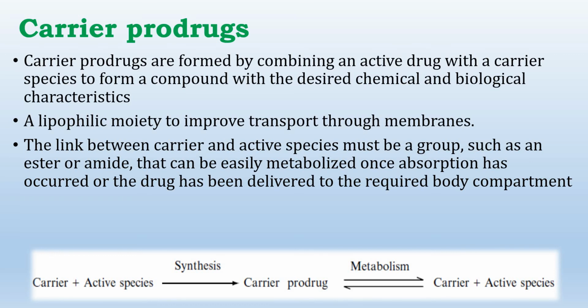A lipophilic moiety improves transport through membranes. The link between carrier and active species must be a group, such as an ester or amide, that can be easily metabolized once absorption has occurred or the drug has been delivered to the required body compartment. Here we can see the carrier plus active species, on synthesis, gives the carrier product, which is administered, and on metabolism gives carrier plus active species.